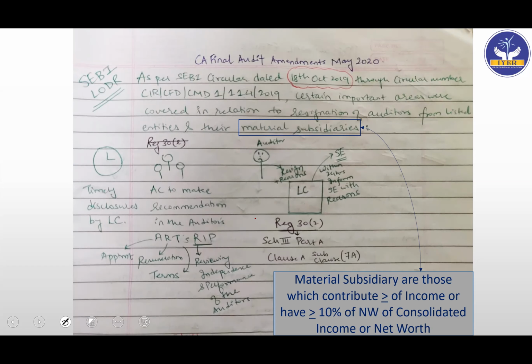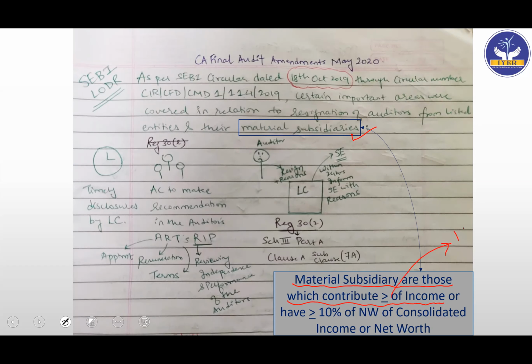They have said that certain important areas were covered in relation to resignation of auditors from listed entities and their material subsidiaries. Now, material subsidiaries, you need to know what is the meaning of that. So I've given that here. See, so you have to follow this line. So we are here. Material subsidiaries are those which contribute more than or equal to. It should have been more than or equal to, so it is missed here.